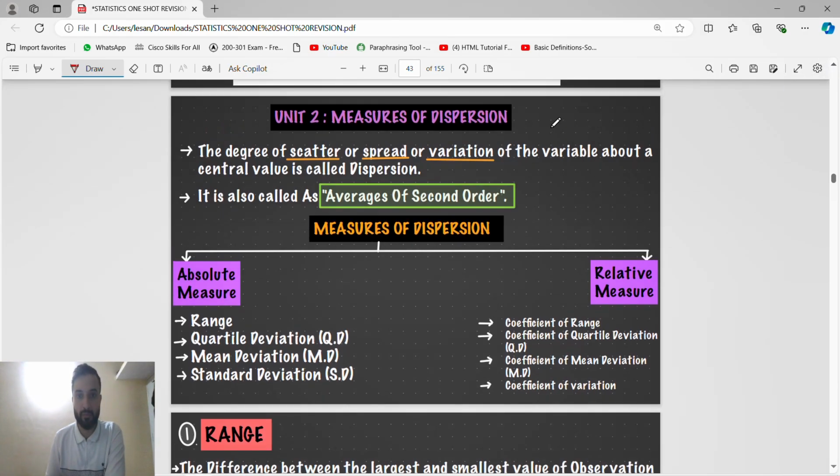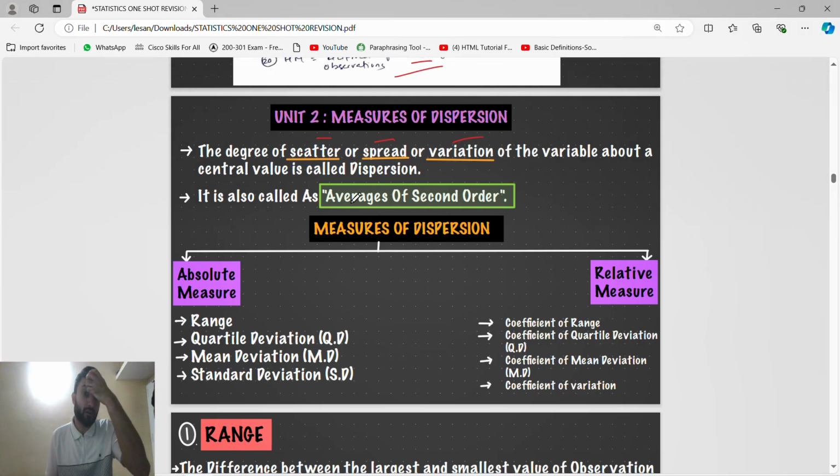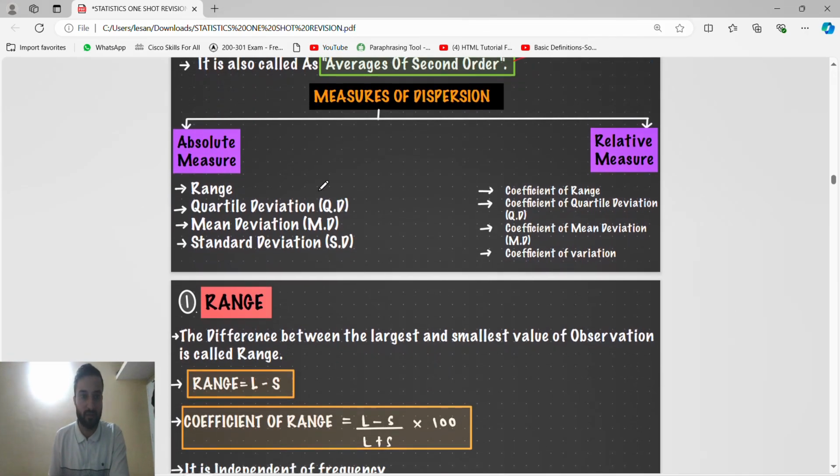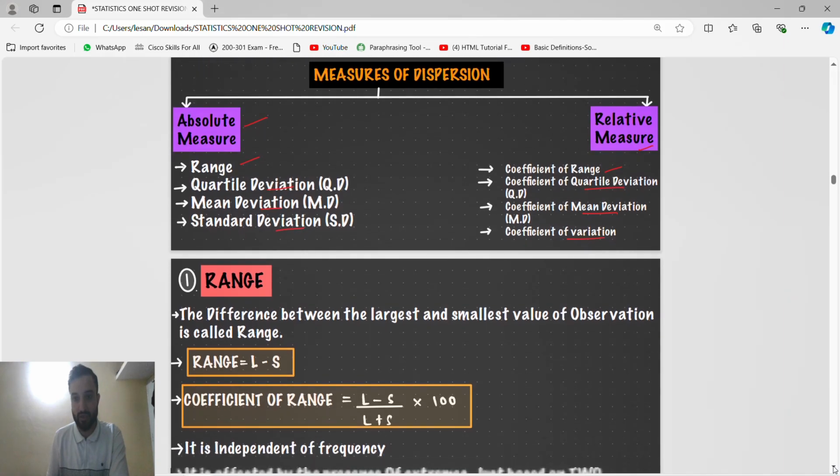Now we will come to the third chapter, measures of dispersion. Dispersion means scatter or spread or variation. It is also called average of second order, because average of first order is central tendency, and average of second order is measures of dispersion. Measures of dispersion are of two types: absolute measures and relative measures. In absolute measures we will do range, quartile deviation, mean deviation, and standard deviation, and in relative measures their coefficients: coefficient of range, coefficient of quartile deviation, coefficient of mean deviation, and coefficient of standard deviation. Guys, coefficient of standard deviation is also called coefficient of variation.